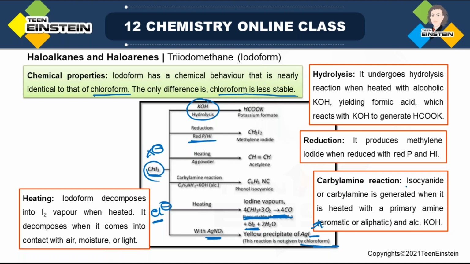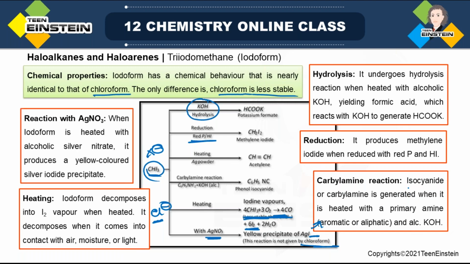Carbylamine reaction: isocyanide is produced, the same as you have seen in the case of chloroform. So this is common for both of them. And reaction with AgNO3: there is formation of yellow colored AgI. And this silver nitrate is basically alcoholic silver nitrate.